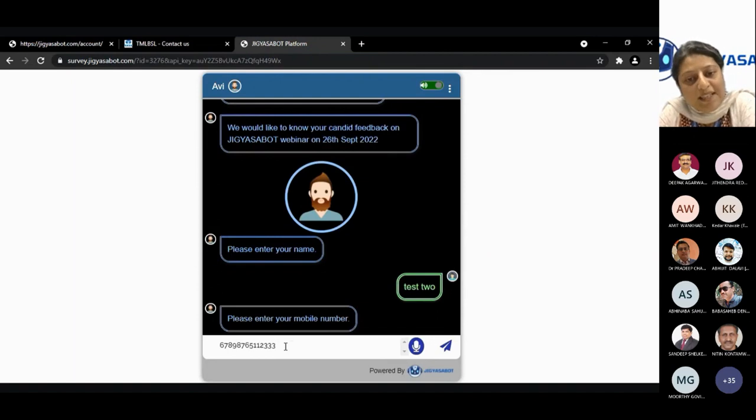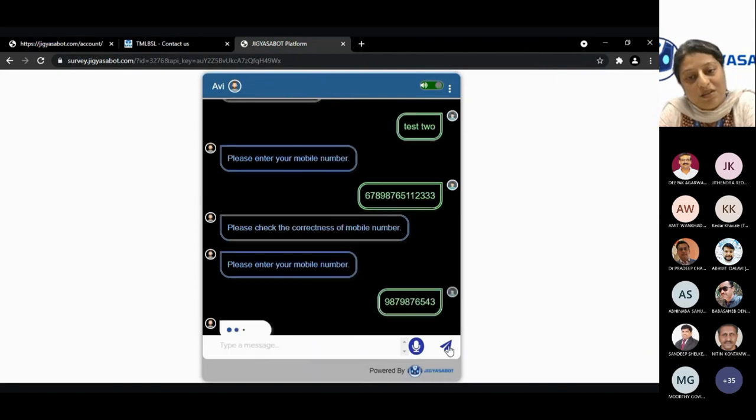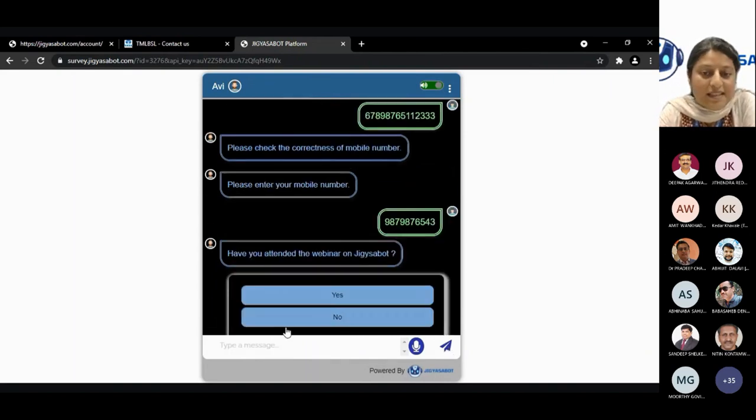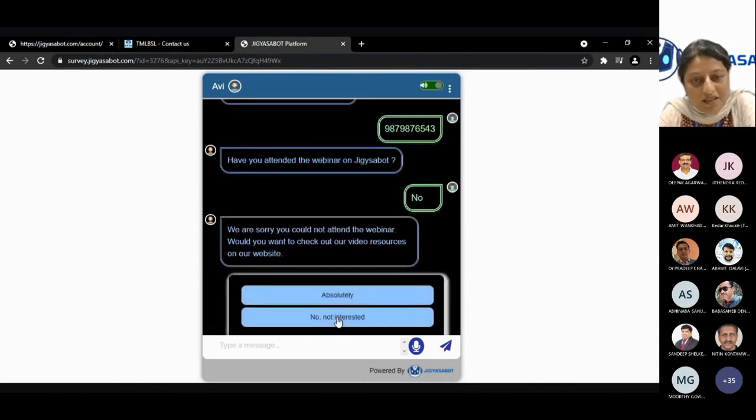I can record my mobile number and the bot is going to pick it up. Please add the correct mobile number. There's a validation check here. So once you've added the mobile number, the next question is the branching one that we had done, whether you have attended or not. If you have attended, you got the series of questions that you saw previously. And since it's a no answer, if you have not attended, then you'll get only one more question. So this is the branching wizard that we had showcased to you.